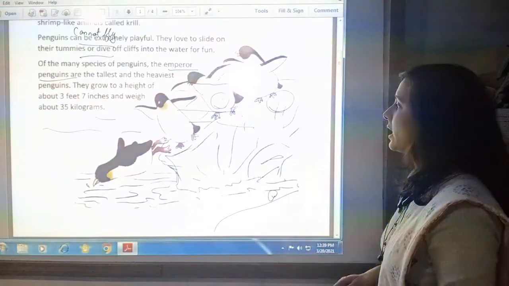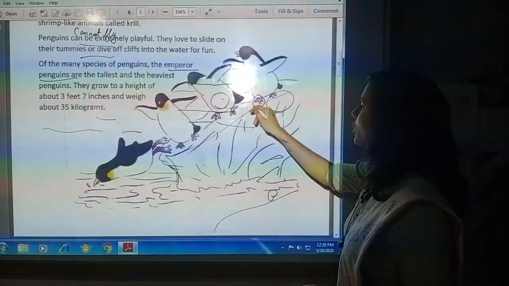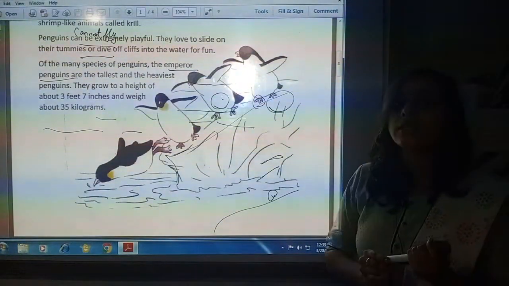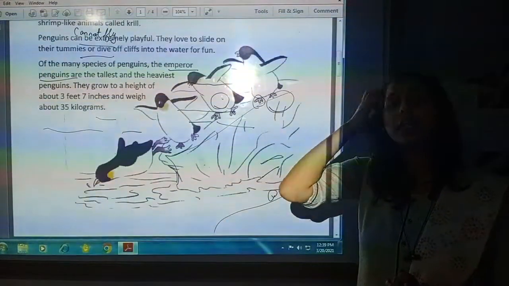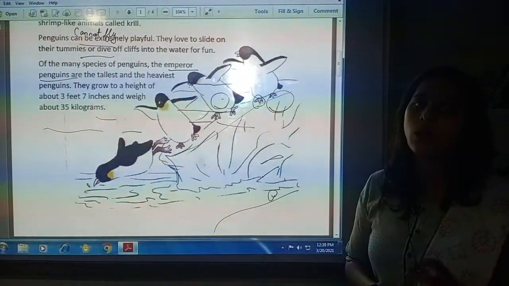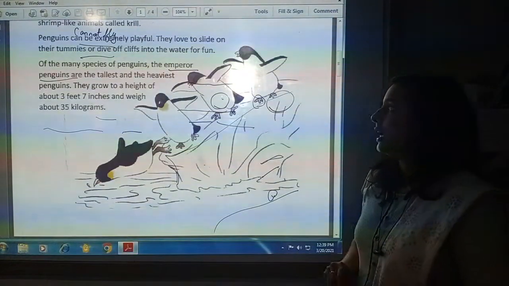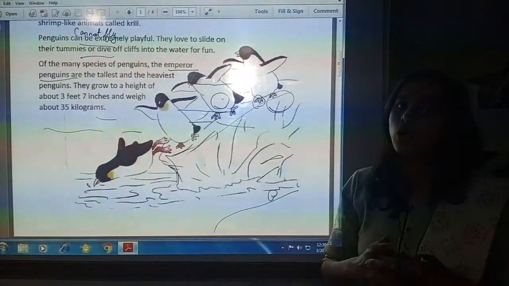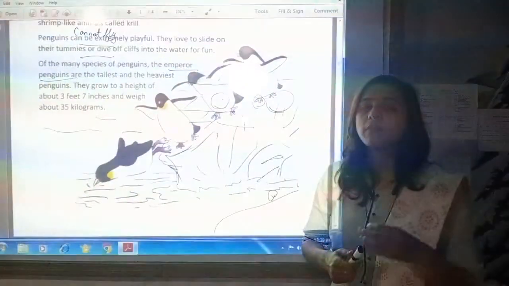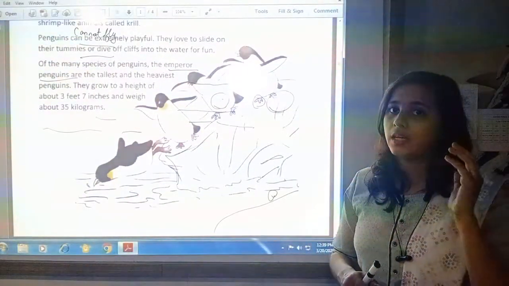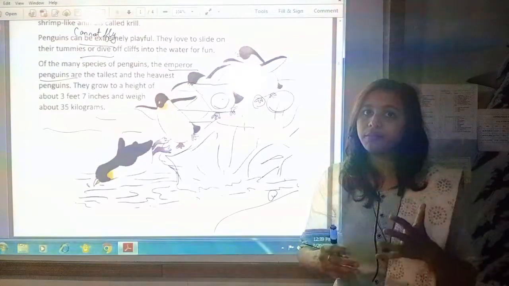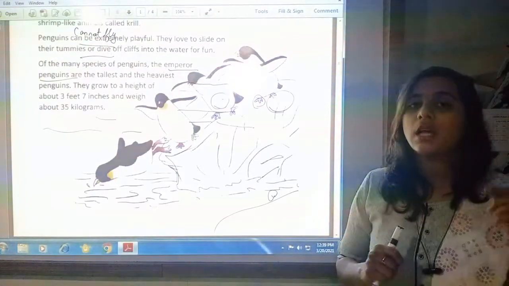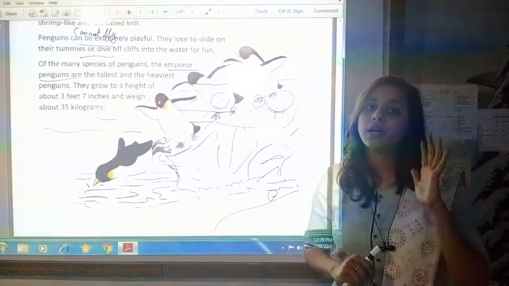And because their legs are short, the way they walk is very funny, and that funny walk is called waddle. And among all the species, all the kinds of penguins, the tallest and heaviest species is the emperor penguin.